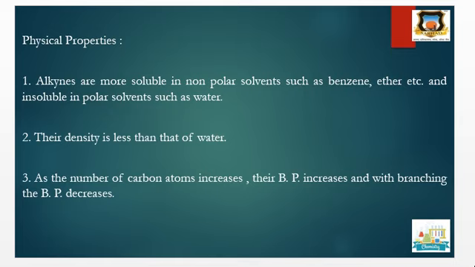Then the density is less than that of water, therefore they are less dense than water. As the number of carbon atoms increases, their boiling point increases, and with branching the boiling point decreases. Therefore, as branching increases, surface area decreases, and due to this, the boiling point decreases.